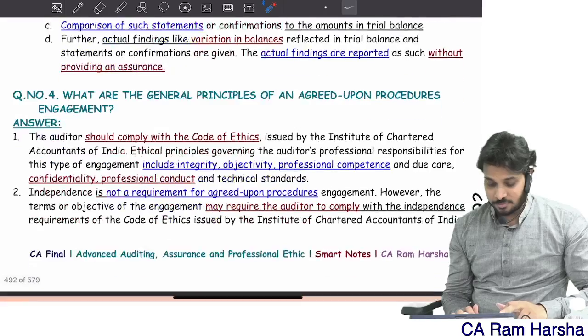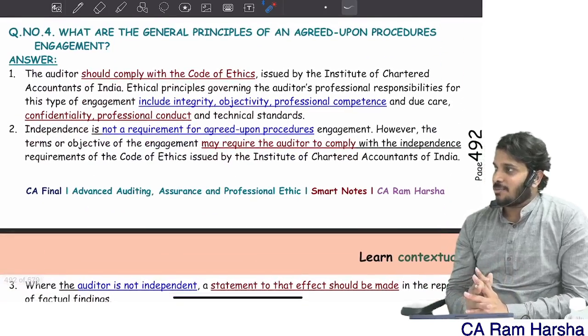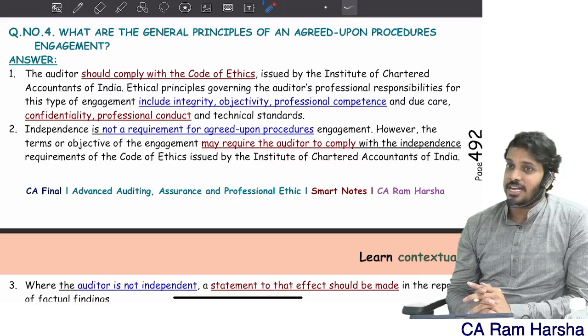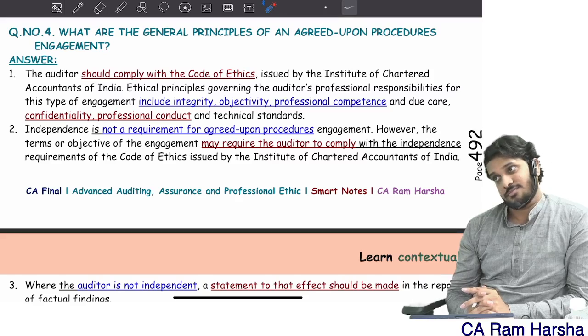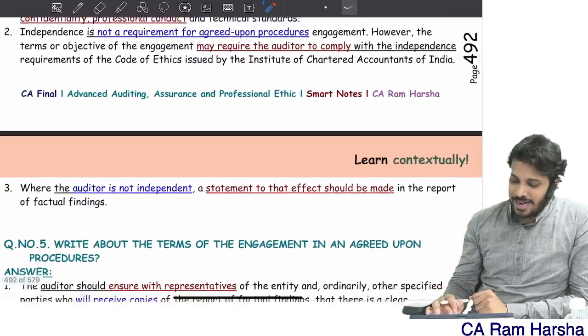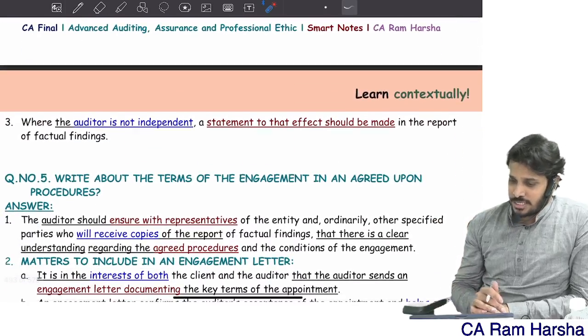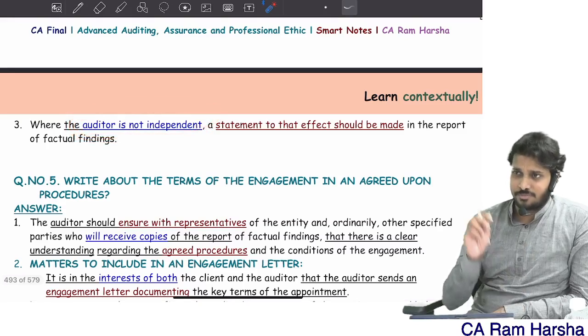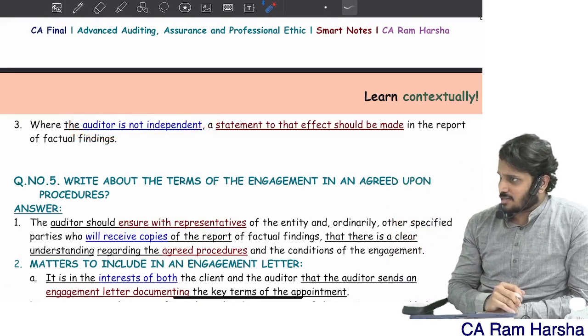So what are the general principles of agreed upon procedure? Are there any ethical principles applicable? Yes. The most important thing is competence. You must be competent to perform any procedure. But by nature, since they are non-assurance, independence may not be a paramount requirement.